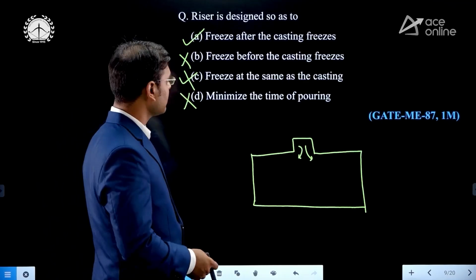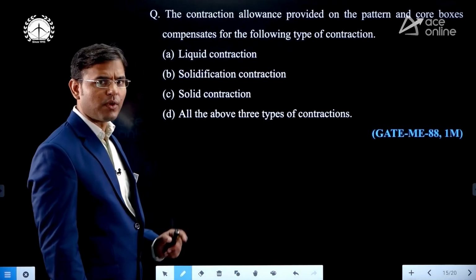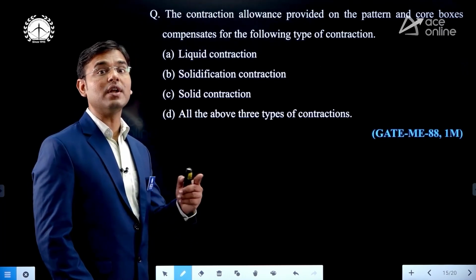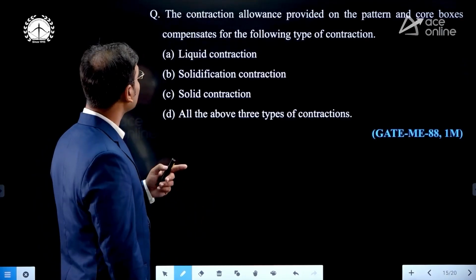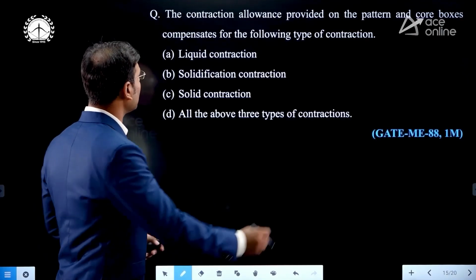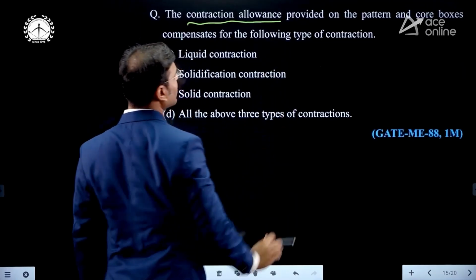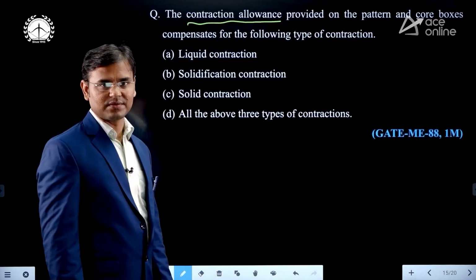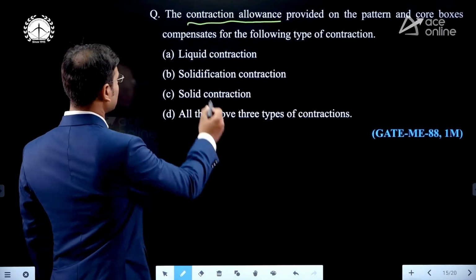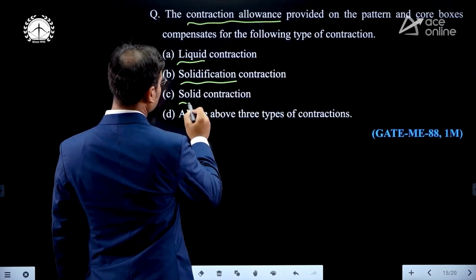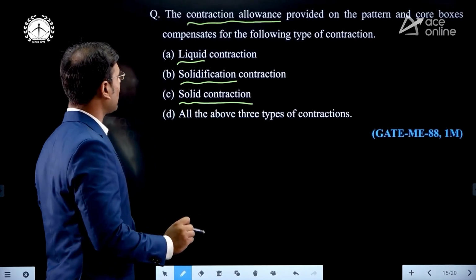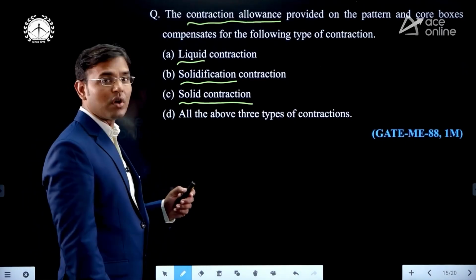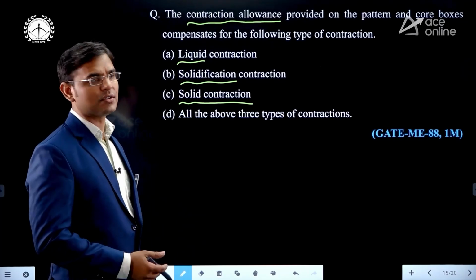See the next question. The contraction allowance. What is meant by contraction allowance? You know that shrinkage allowance is also known as solid shrinkage, and that solid shrinkage is also known as contraction allowance. The contraction allowance means the solid shrinkage or shrinkage allowance provided on the pattern and core boxes to compensate for the following type of contraction. You can see the options: liquid contraction, solidification contraction, solid contraction, and all the above three types of contraction. But here, what is given? The contraction allowance. I told you that contraction allowance means solid contraction, solid shrinkage, or it is also known as shrinkage allowance.